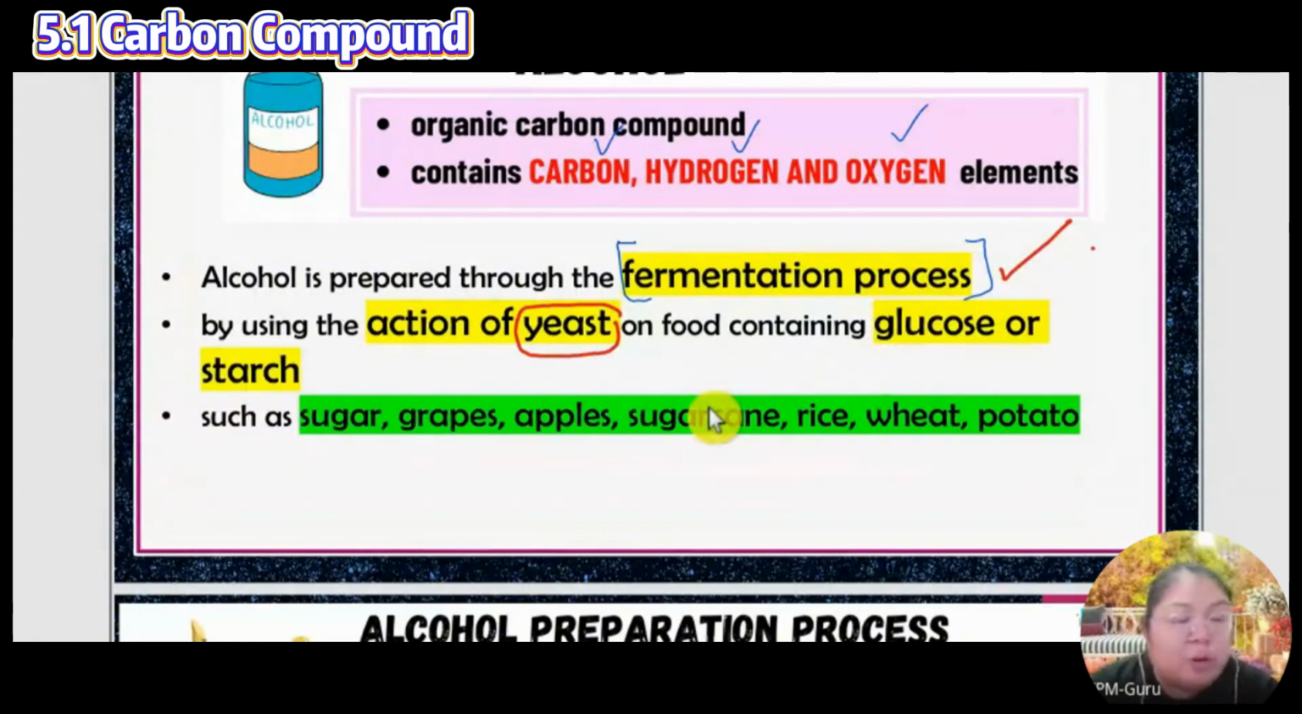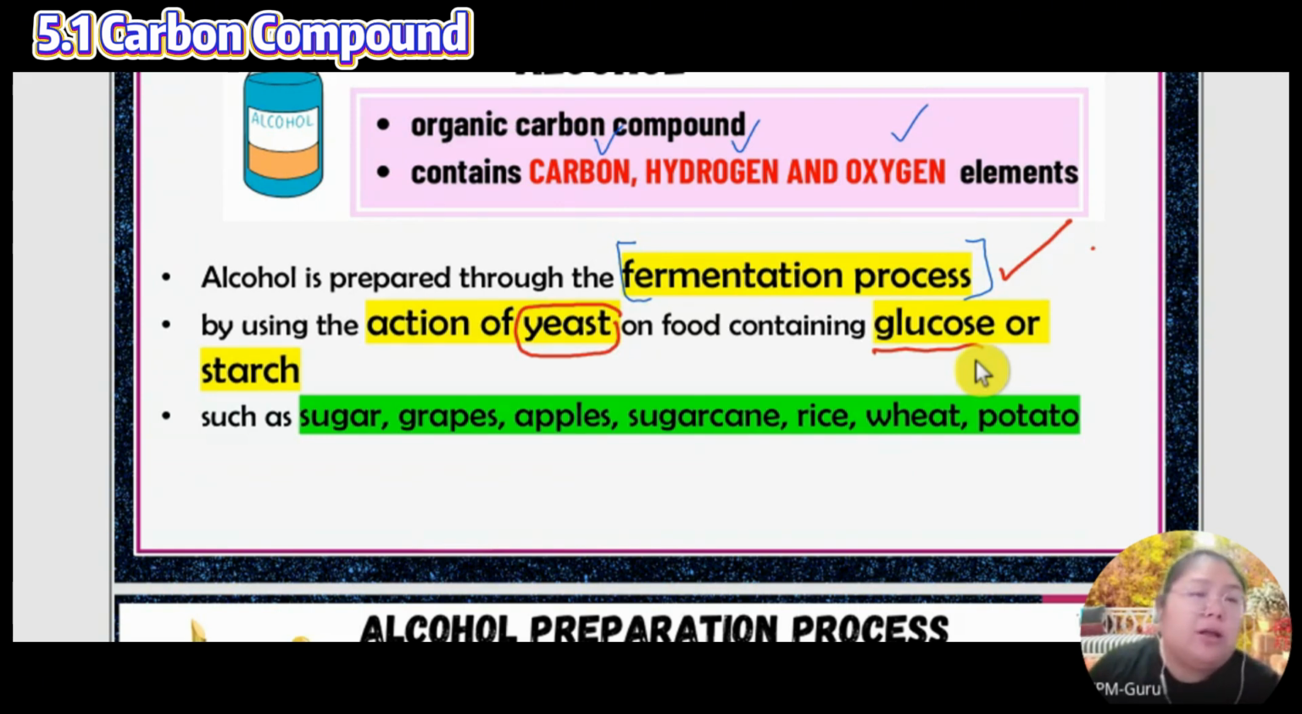For example, for bread, you put in yeast, then your bread can be produced. This is also the same. To produce wine, one of the alcohols, you need yeast on food containing glucose. Anything with sugar, you must have the yeast. Fruit has the most sugar. Glucose or starch. So if you don't want to use glucose, you can substitute.